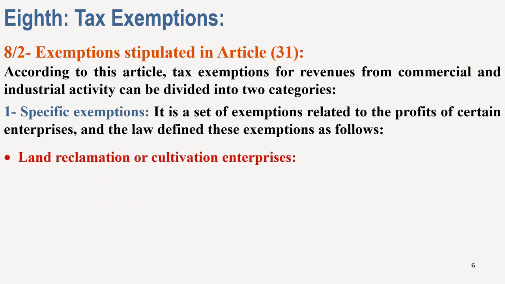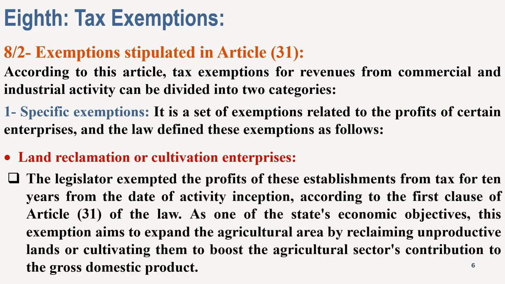Land reclamation or cultivation enterprises. The legislator exempted the profits of these establishments from tax for 10 years from the date of activity inception, according to the first clause of Article 31 of the law. As one of the state's economic objectives, this exemption aims to expand the agriculture area by reclaiming unproductive lands or cultivating them to boost the agriculture sector's contribution to the gross domestic product.